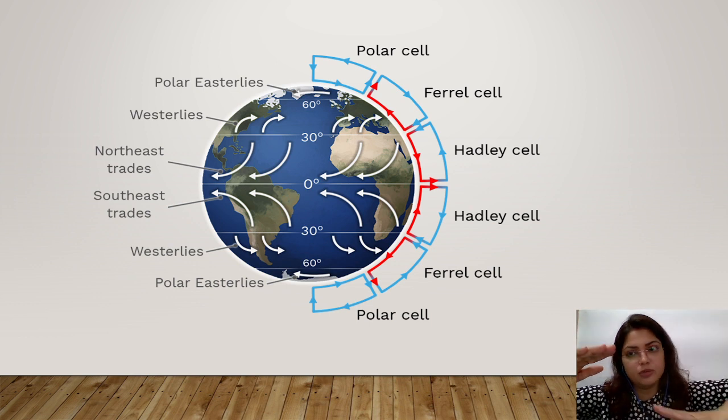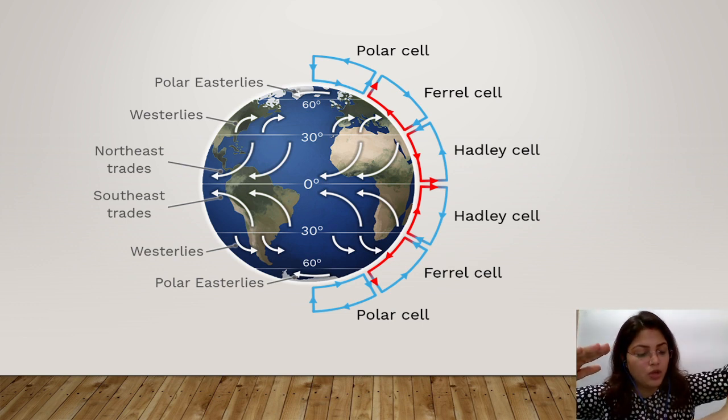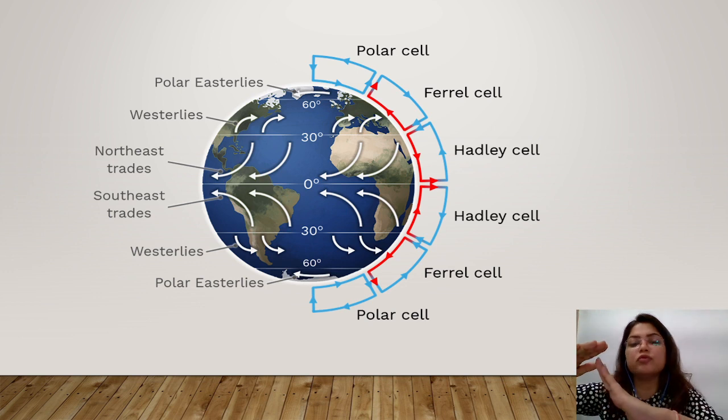Suppose this is the western side and this is the high pressure area, this is the low pressure area. So wind starts moving from the west side of the high pressure area towards the low pressure belt or polar low pressure area. So this is the direction of the wind. Westerlies are moving like this.